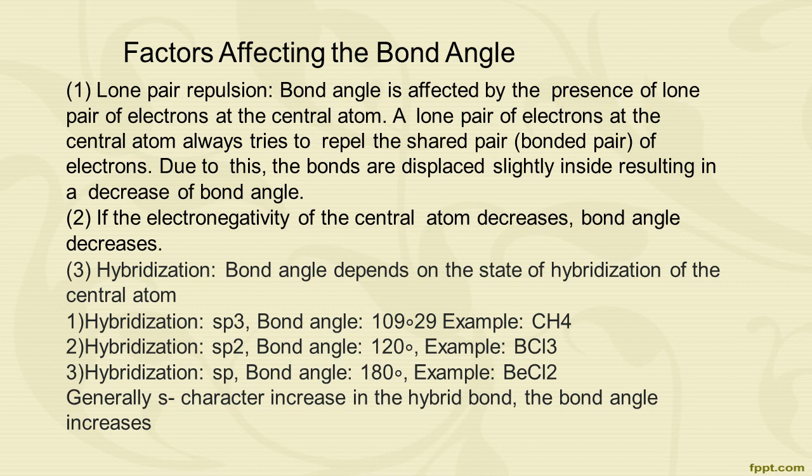Greater overlapping of atomic orbitals gives greater bond strength. During the formation of a chemical bond, the combining atoms come nearer to each other and the potential energy keeps decreasing until they attain a certain minimum distance.